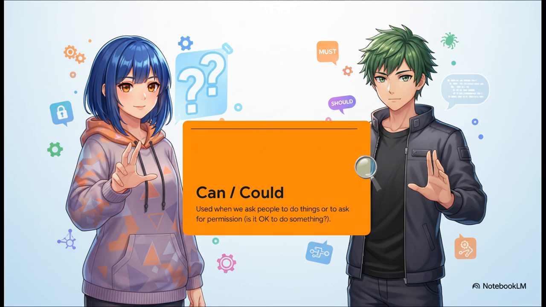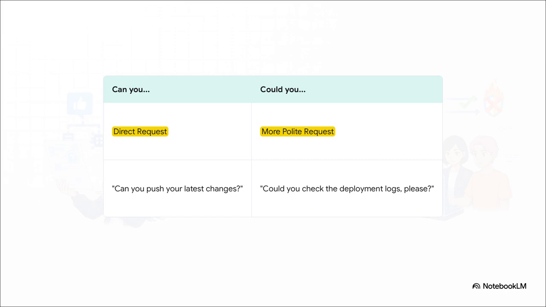And honestly, picking the right one can subtly change the vibe on your team. Just think of can as direct, informal, get it done. Could adds this really crucial layer of politeness. Let's see what that looks like in practice. And this is where the nuance is just so important. Can you push your changes? Totally fine. It's a direct request to a teammate you work with every day.